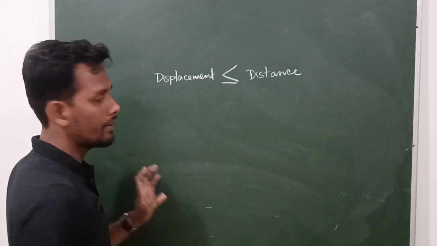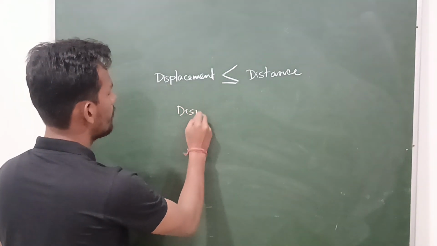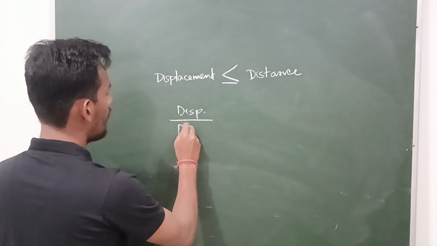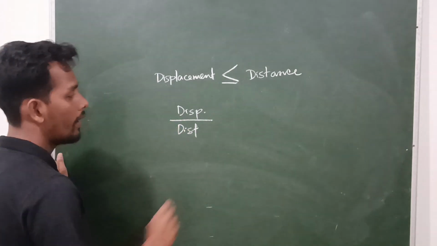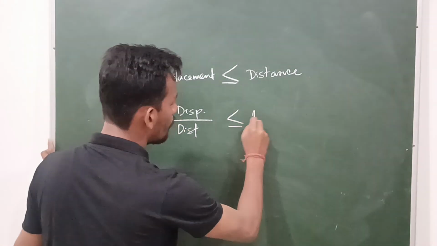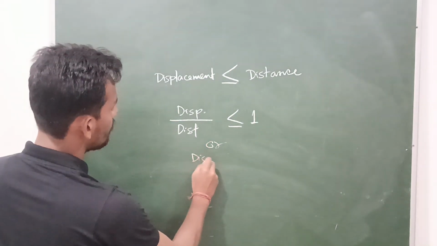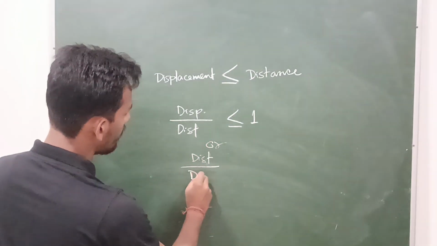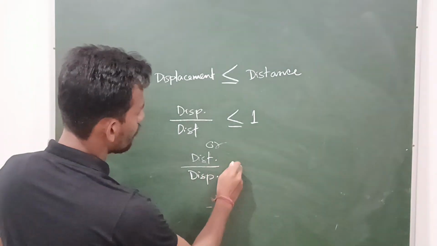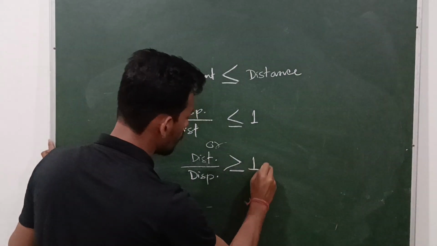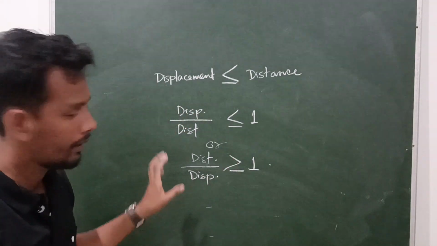If you find the ratio of displacement to distance, it is always less than or equal to 1. If you write the ratio of distance to displacement, it is always greater than or equal to 1.